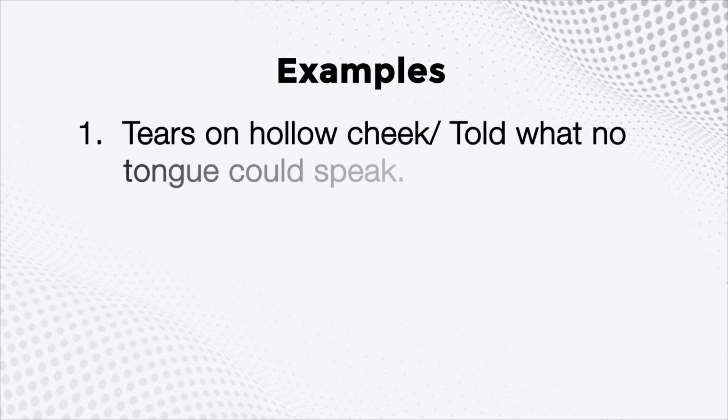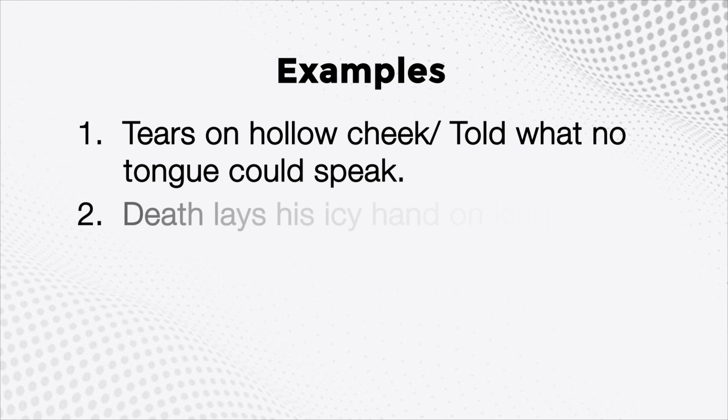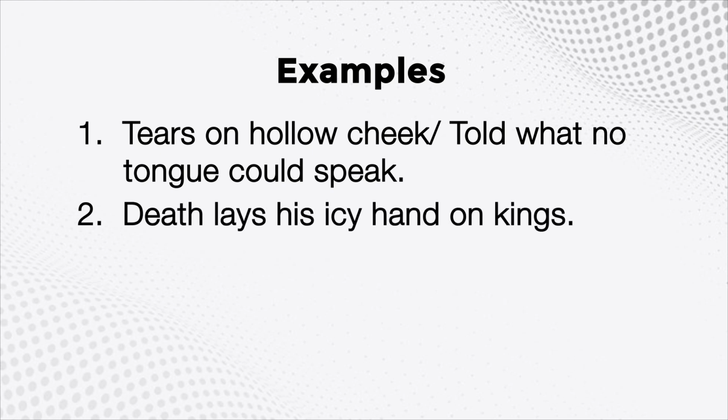Number 1. Tears on hollow cheek told what no tongue could speak. Tears is an inanimate object, and it is confessing, rather speaking, something that the tongue could not speak. Speaking is an endowment of a living being, which is done by tears, an inanimate object. So tears has been personified here. Number 2. Death lays his icy hands on kings. Death as an idea has been personified here. We are assuming death as a person who is placing his icy cold hands on kings.